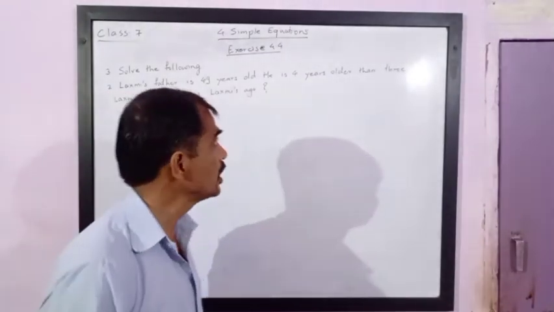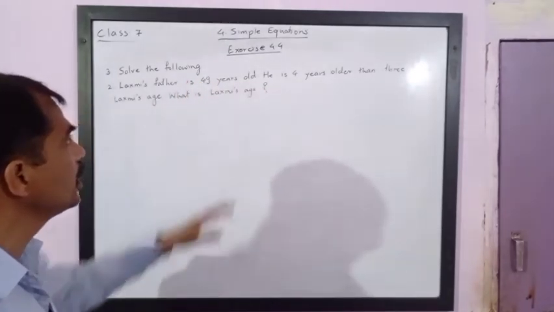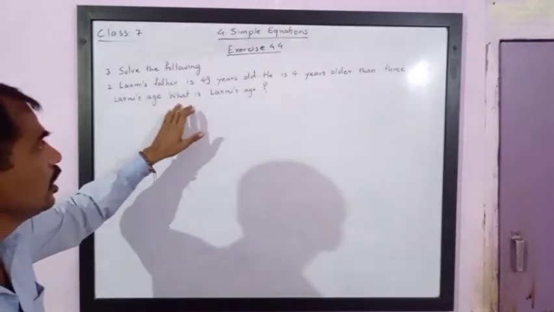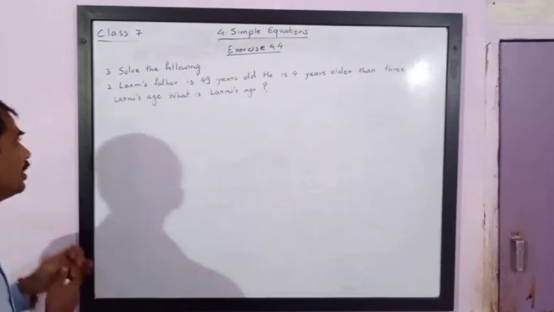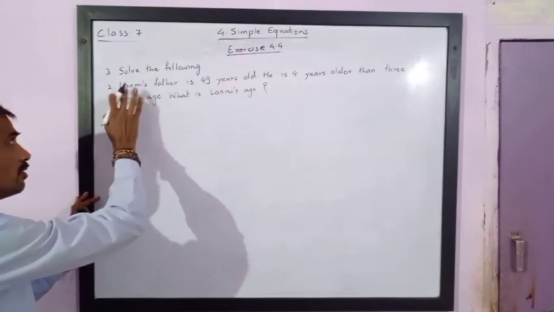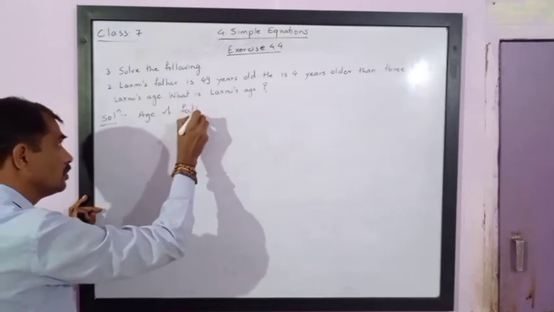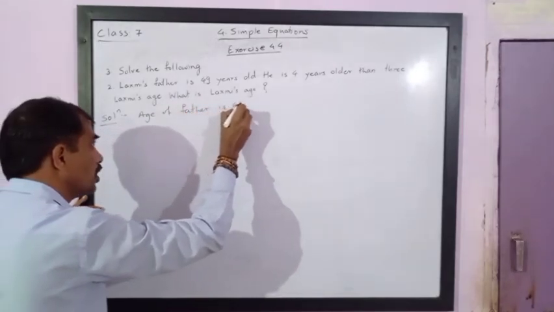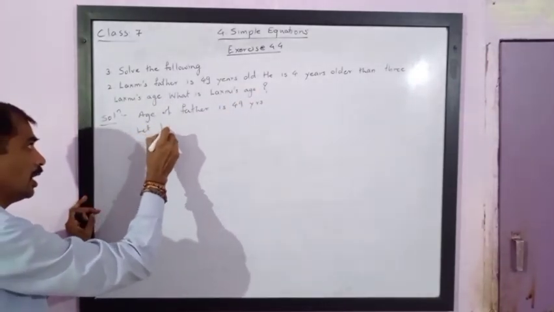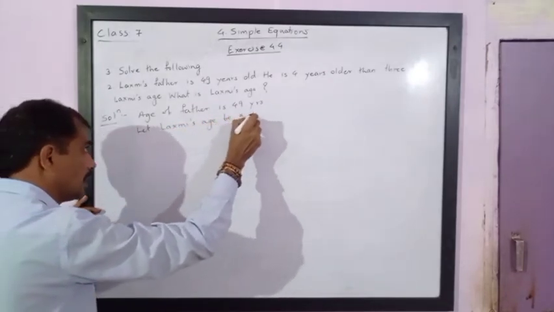Dear friends, we have the second sub question. Lakshmi's father is 49 years old. He is 4 years older than 3 times Lakshmi's age. What is Lakshmi's age? So in the solution you can write as given in the question itself: the age of father is 49 years. Now Lakshmi's age is not given to us, so let Lakshmi's age be x years.